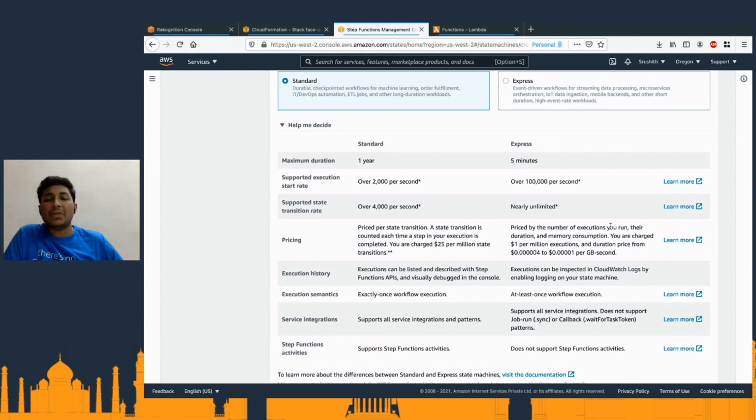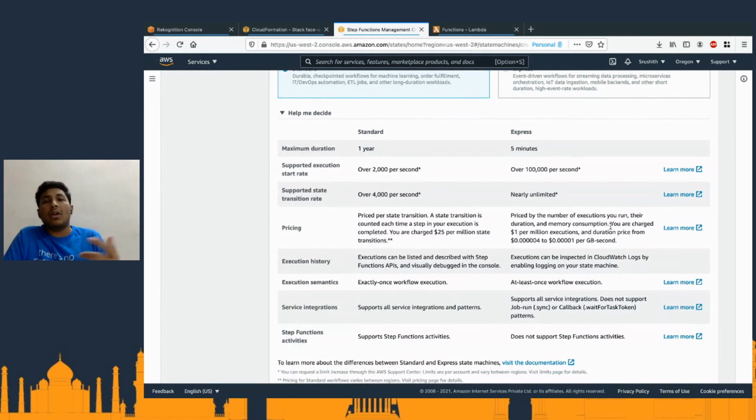Whereas in express, it is very quick, something you want to do quick and get it done. The main difference between both of them is basically in standard. Standard works in such a way that it is at most once. That means every task that is defined here will be executed at most once, unless, of course, there's a retry logic that is specified.